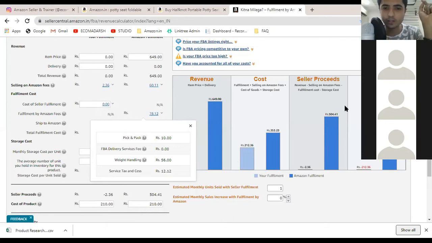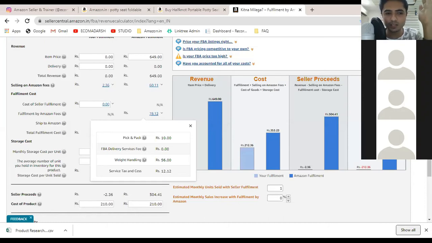Now I will explain how this calculator is actually working. A few of you are asking me to share this calculator with you. I'm sorry guys, that is not actually possible, because this calculator was specifically made for all of my course participants, and they are actually paying me for this calculator. But I will tell you how you can make one of these calculators on your own.